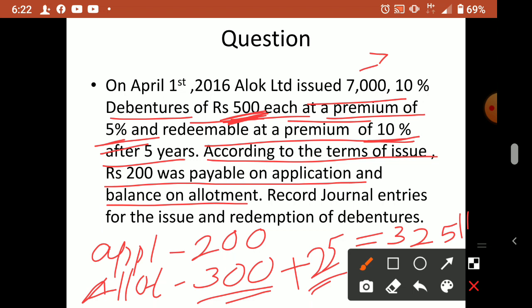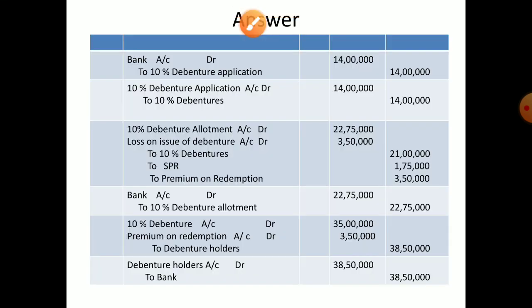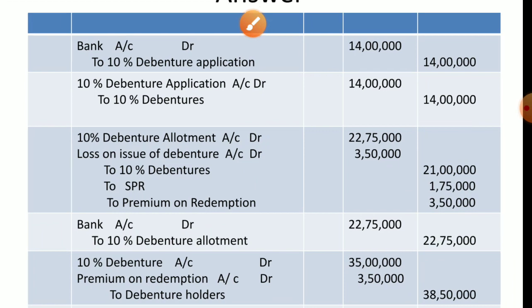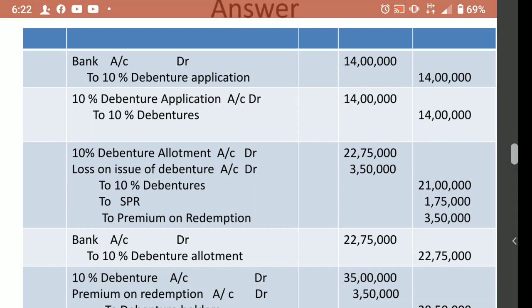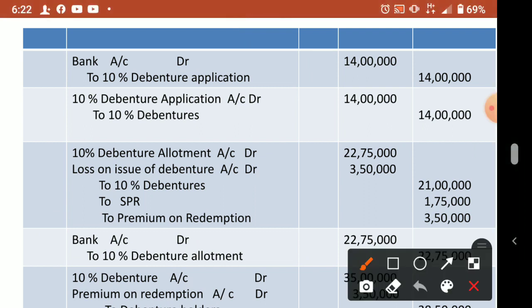Okay, now we'll go to the journal entry from the beginning. First entry, you know what? Bank account debit to debenture application. Here application is different, allotment different, so we are doing it separately. So bank account debit to debenture application and allotment.